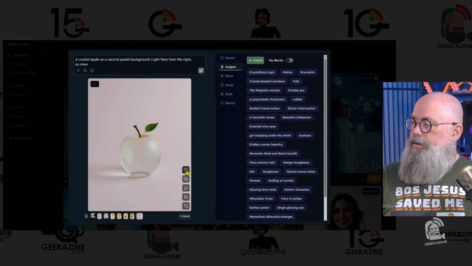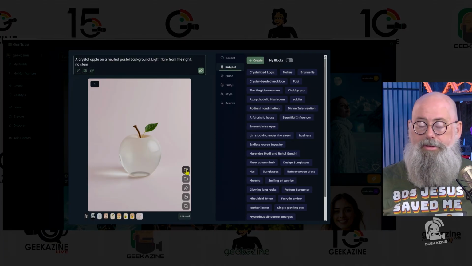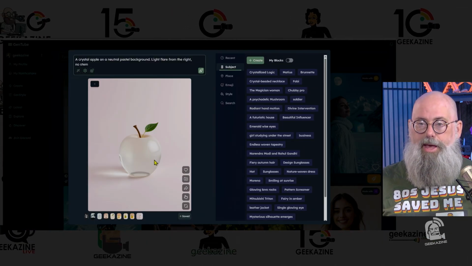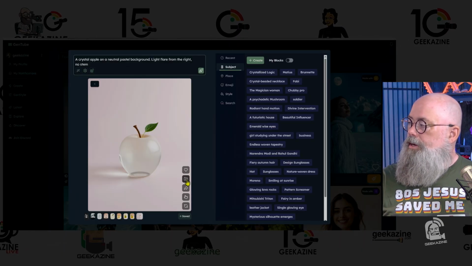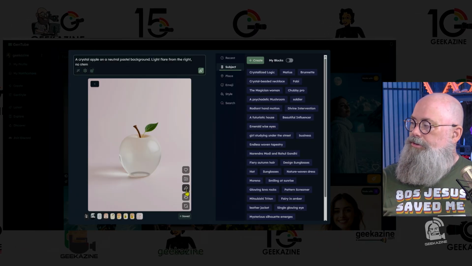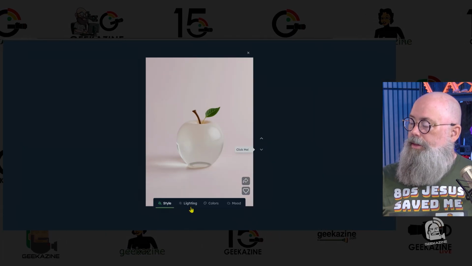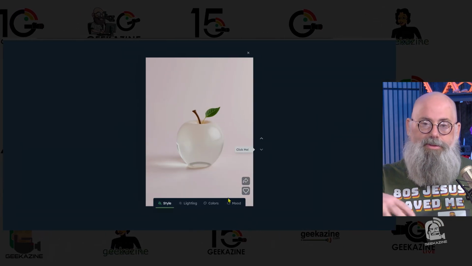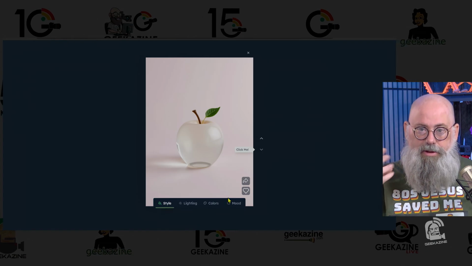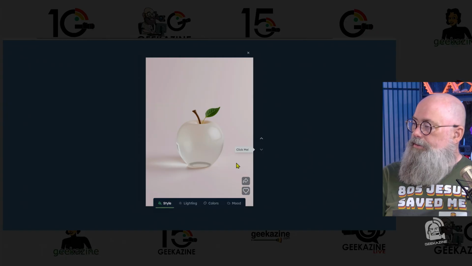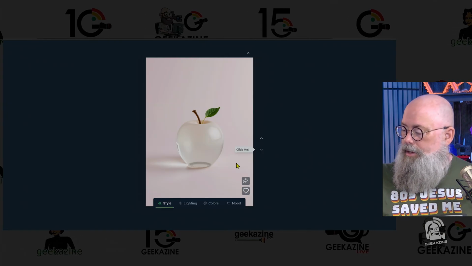We can heart it so it'll show up in the list, and I believe other people will start to see this apple if you have that in your list. We can download it, we can share it, we can touch it up. And that's where we're going. And then, of course, the last one was refresh. So if you want to try a different one, just hit the refresh button and it will create a new image. So now we have this image that we can bring right here.